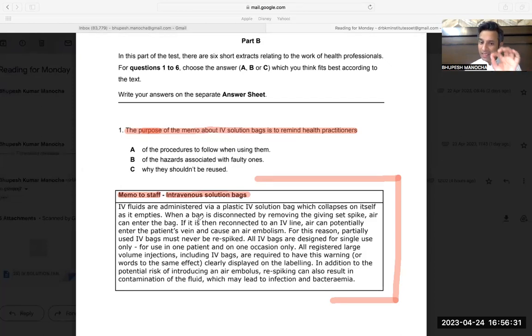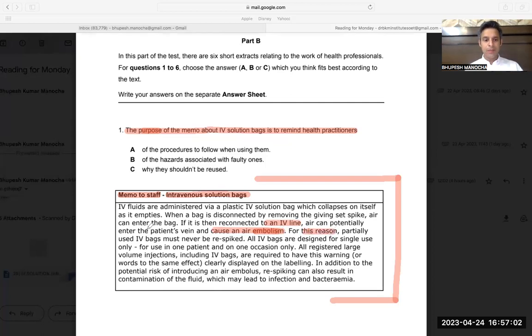If it is then reconnected to an IV line, air can potentially enter the patient's vein and cause an air embolism. So over here, the purpose of this paragraph until now is that I should not respike, if I have broken the connection. If it is reconnected to the IV line, then air embolism can happen.